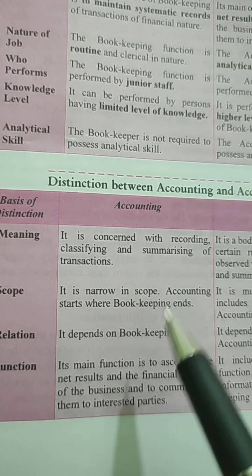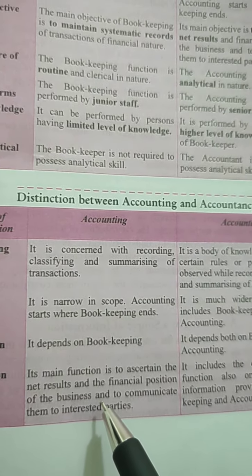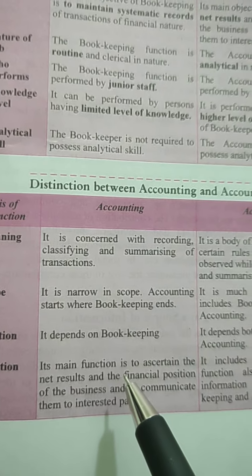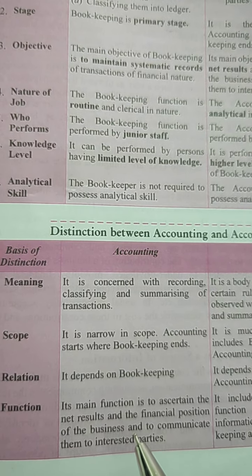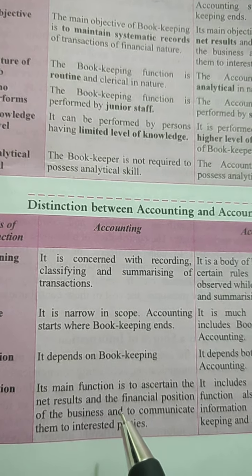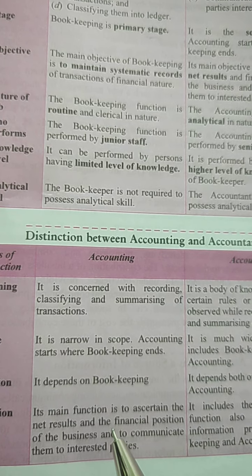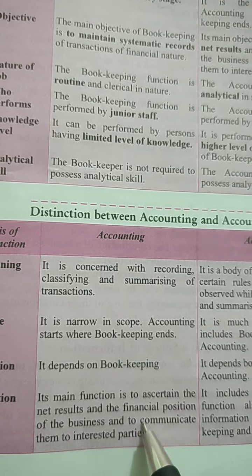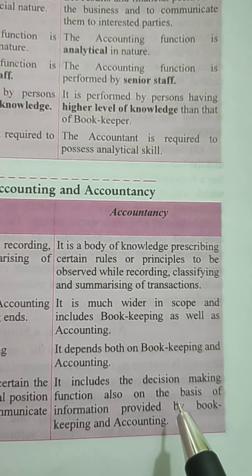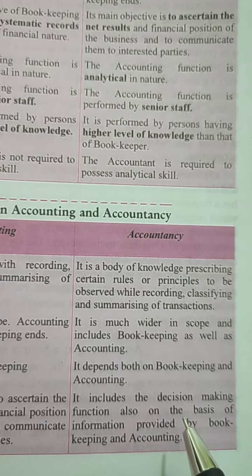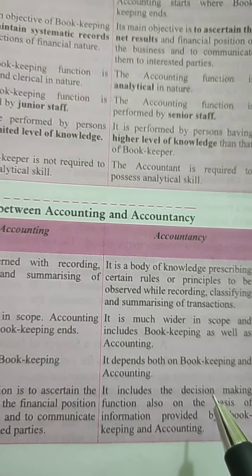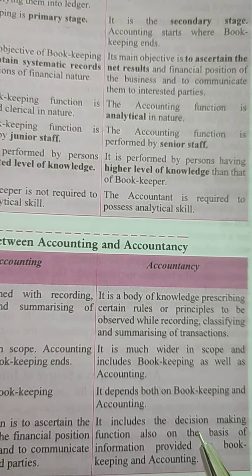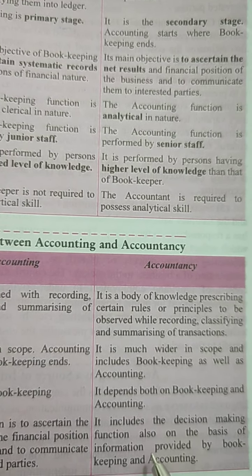What are the functions of accounting? As we already discussed, the functions of accounting include all the functions of bookkeeping. Whatever we do in bookkeeping, plus summarizing, analyzing all things and interpreting the result to the interested users, is the main motive of doing accounting. And in accountancy, it goes further. It involves decision making also. It involves all those things which a management does for the betterment of the organization.